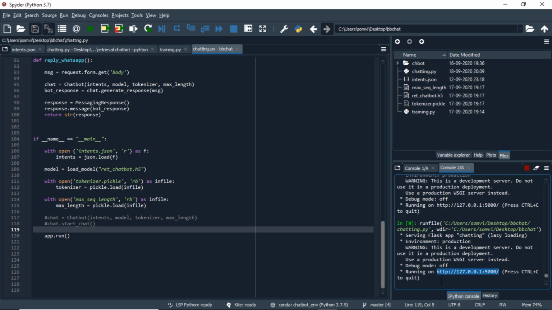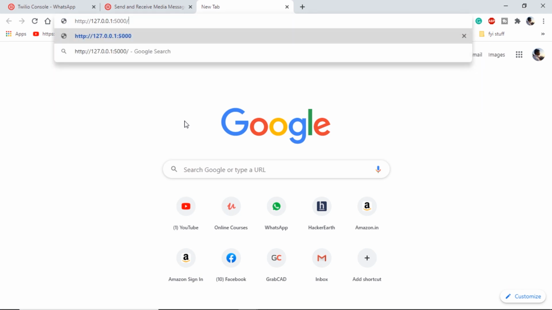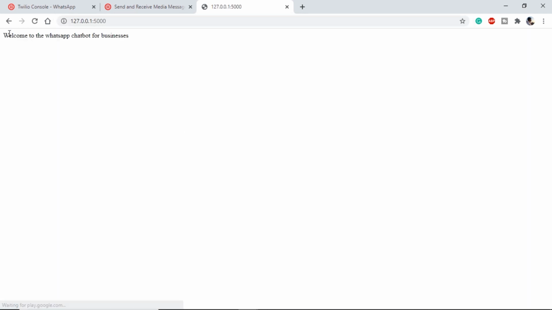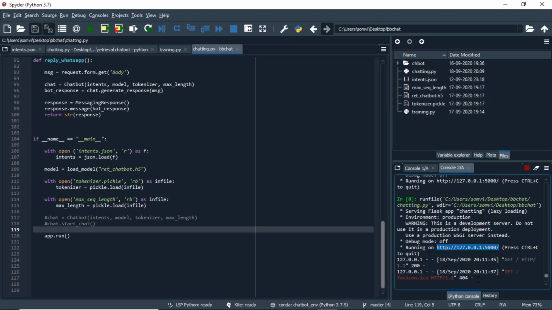If we run this in our browser, it will give welcome to the WhatsApp chatbot for businesses. Hence our application is running. Now the problem arises that this is running in our local machine, and we want to run it globally or online to interact with our chatbot on WhatsApp.